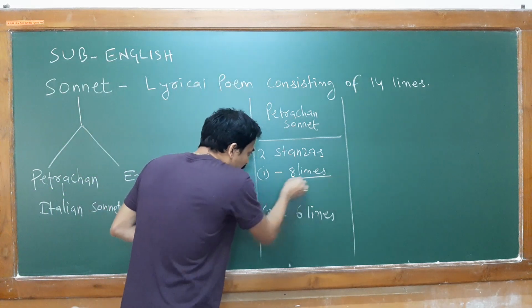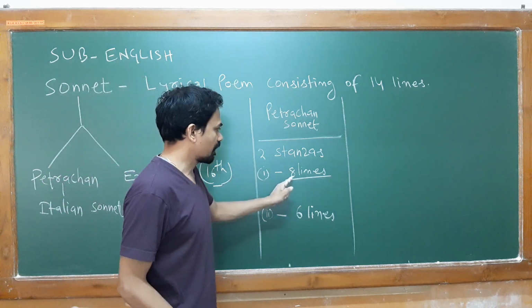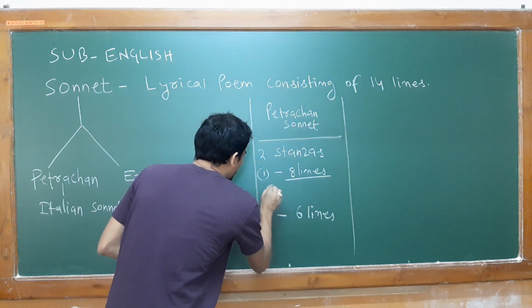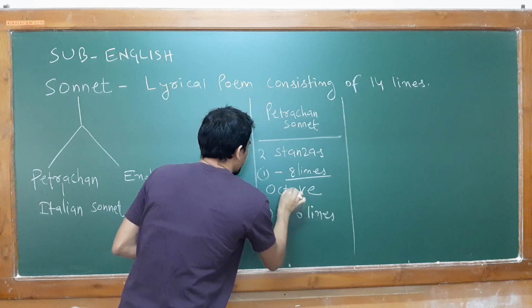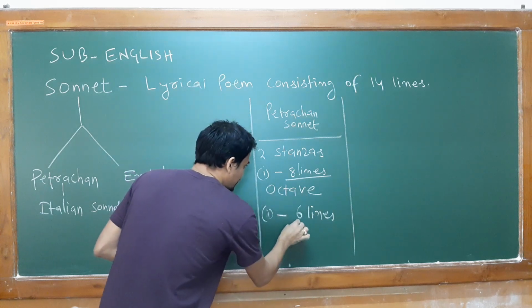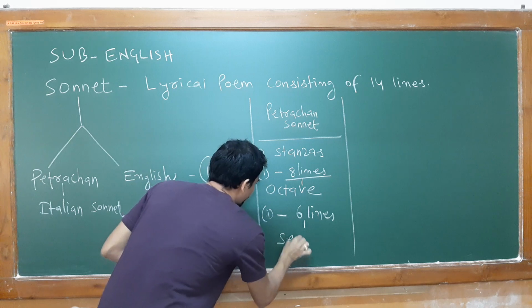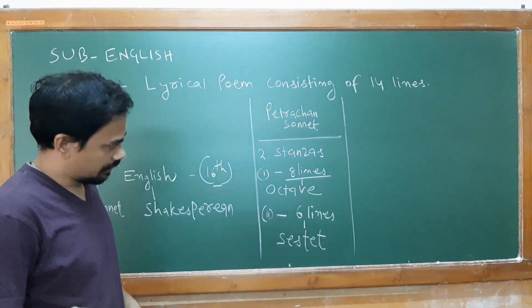Now, a different kind of terminology is used for those lines. The 8 lines are known as your octave, and the 6 lines are known as your sestet.